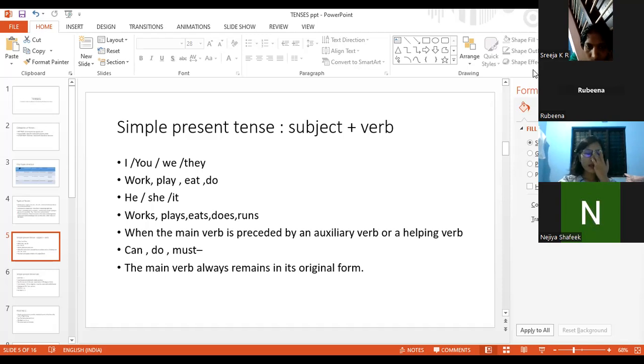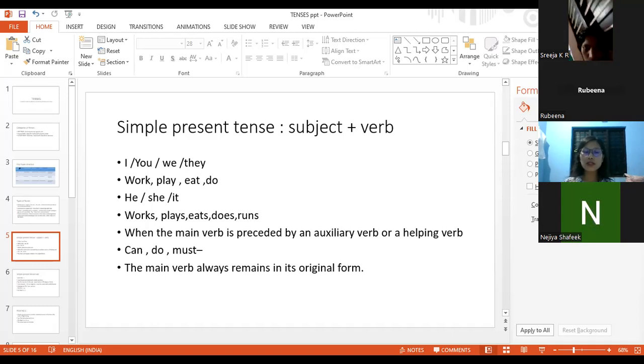Now let us discuss simple present tense in detail. So, the simple present tense talks about the type of an action that is a universal statement, that is happening now, or it might have already happened, or it might be continuing. So, for example, I work.